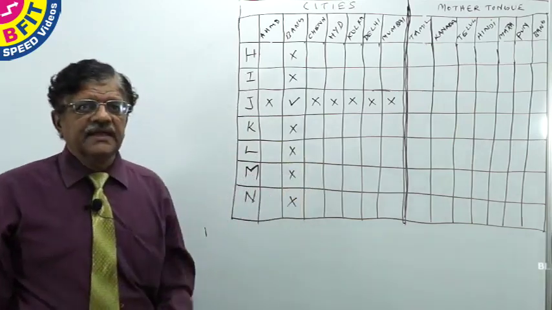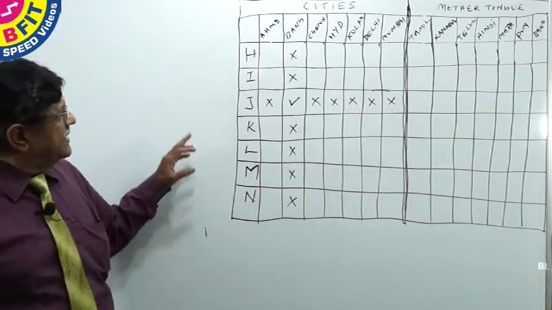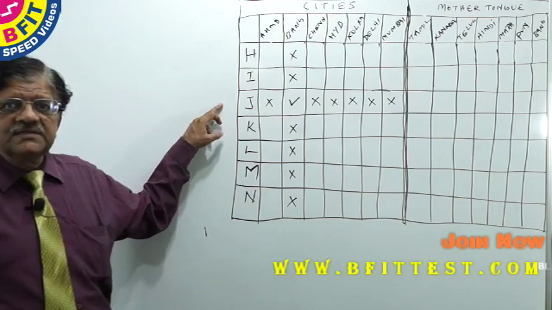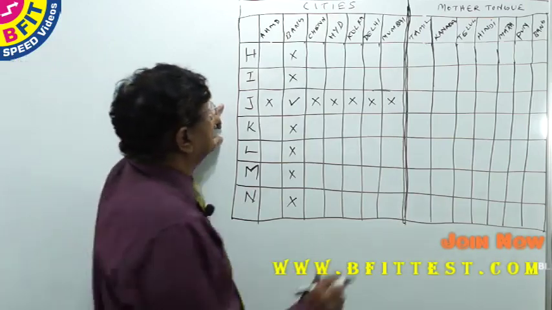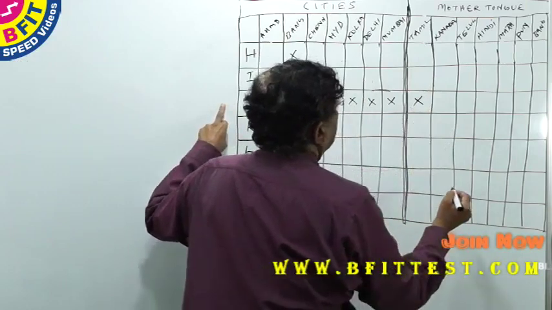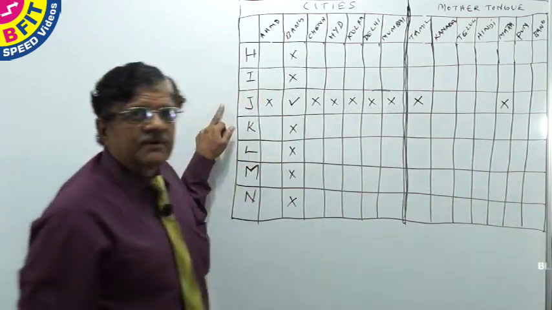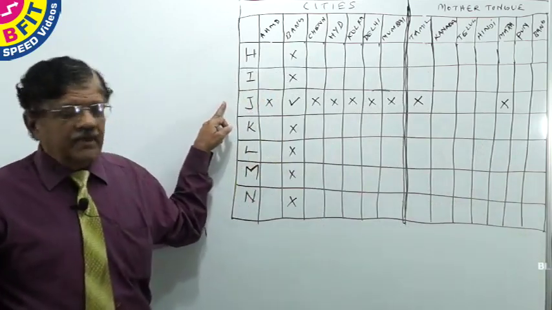Then his mother tongue is not Tamil or Marathi. J's mother tongue is not Tamil or Marathi.